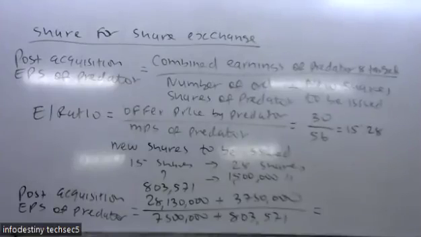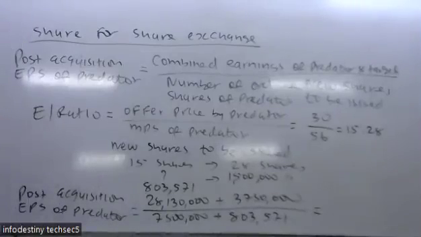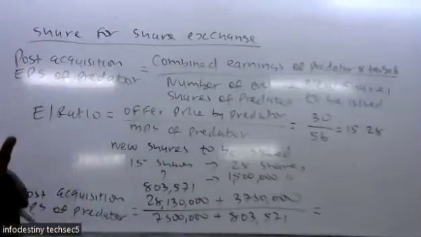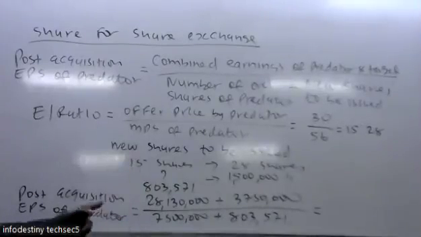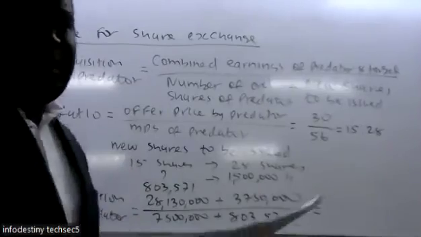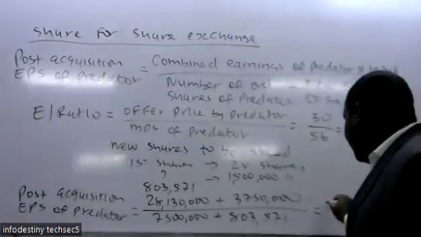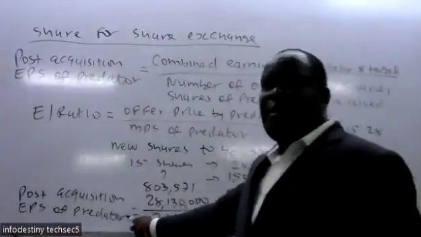So the question I wanted you to get, the one that you have calculated, is for the predator, but we require to get the one for Twitter Limited. So Twitter is the target. I've given you information in the last class that anything for the target, you take the exchange ratio multiplied by the one of the predator. The one that you have calculated is for the predator. It is giving you 3.839.